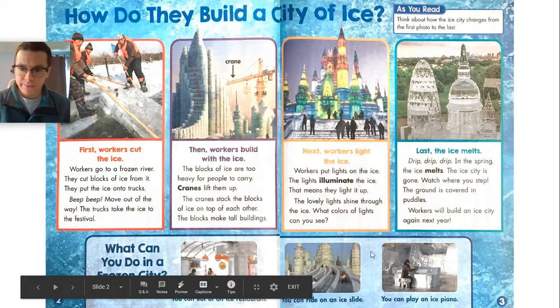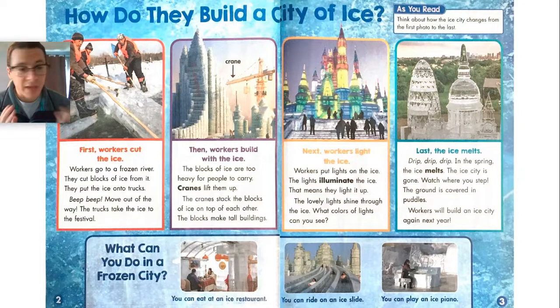Here we go. I think I found it. You can play an ice piano. Now, believe it or not, friends, this piano actually works. If you play this ice piano, you will hear some music coming out of it. So, if I wanted to play some music in this ice castle, I would find an ice piano. So the answer to that last question is if I wanted to play some music, I would play the ice piano.